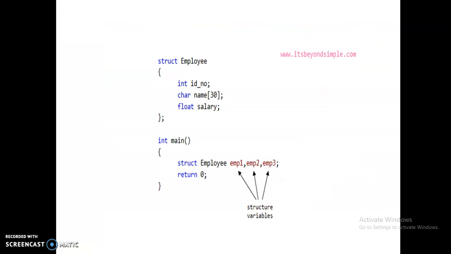So this is the example for declaring a structure and structure variables. Struct is the keyword, employee is the structure name. Within this structure, three different data types are declared: ID number, name and salary. ID number is integer type, name is character type, salary is float type. And then the structure is closed with the semicolon. Inside the main function, the structure variables are declared. Struct is the keyword, employee is the structure name or tag name, and then these are the variables for that structure employee: employee 1, employee 2, employee 3.